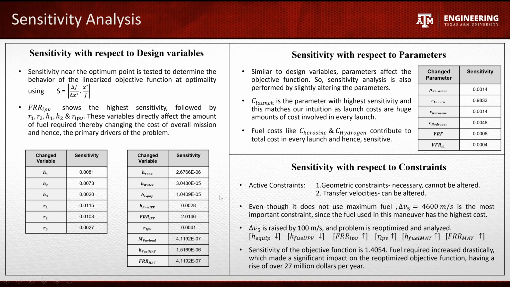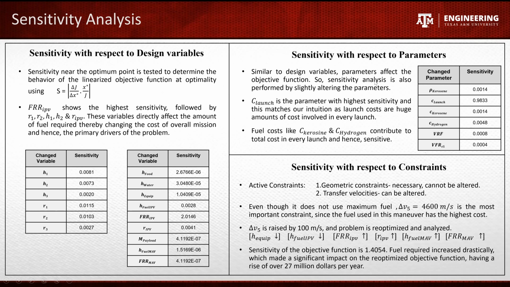From the analysis, we can observe that the design variable FRR-IPV, the fraction of fuel, influences the most, and this is concurrent with the result obtained from DOE as the most influential variable. After FRR-IPV, the radii of the two stages, stage 1 and stage 2, have the most influence on the output of this function.